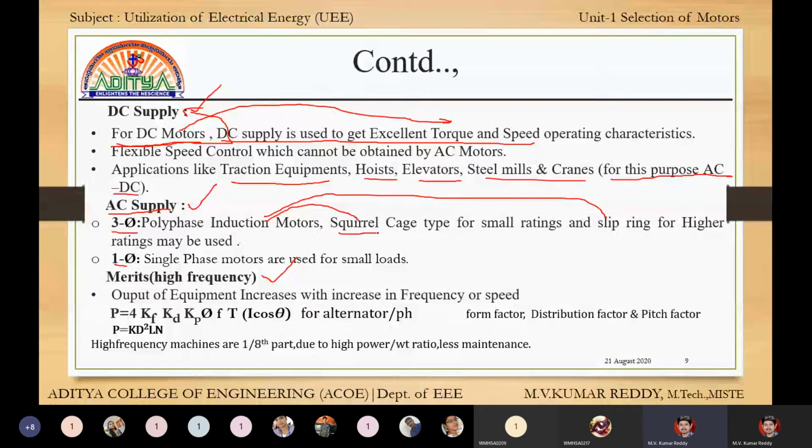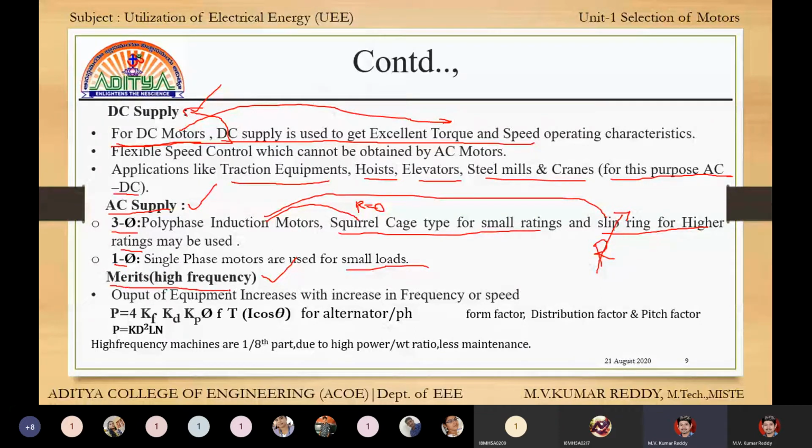Squirrel cage is used for small ratings and slip ring for high ratings. In the squirrel cage induction motor, resistance is 0, whereas in the slip ring induction motor, resistance varies. Single phase induction motors are used for small loads.